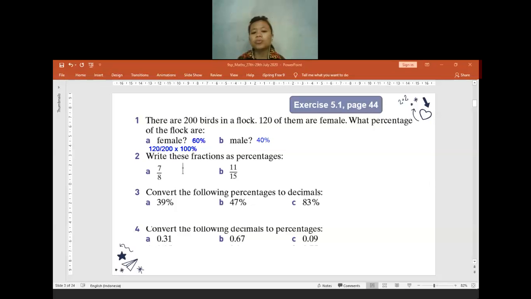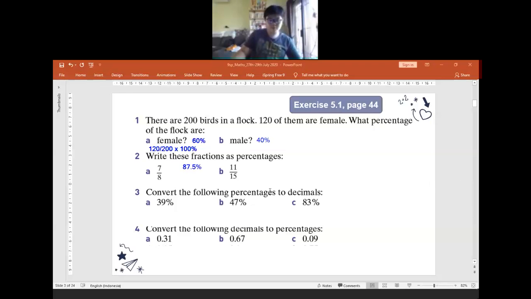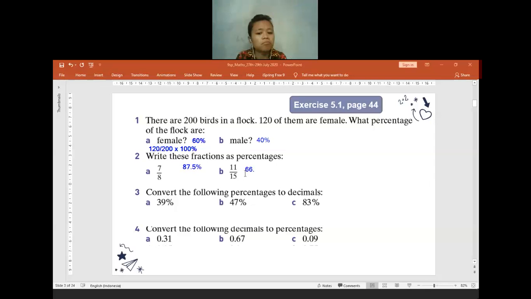Write these fractions as percentages. Anyone want to help me find how many percent is 7 per 8? 87.5%. Okay, 87.5%. What about 11 per 15? How many percent is it? 66.6%.